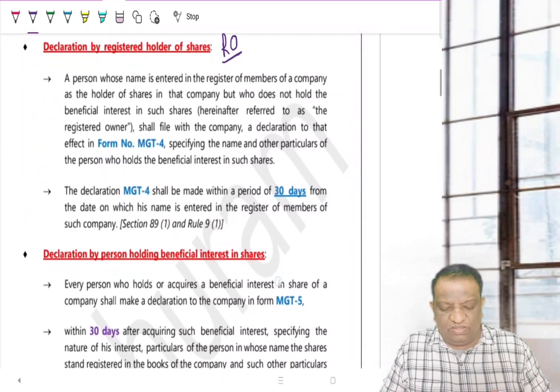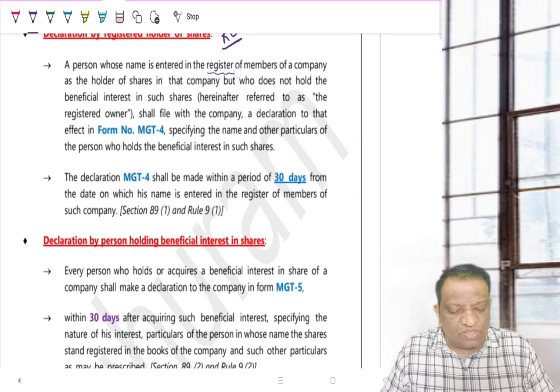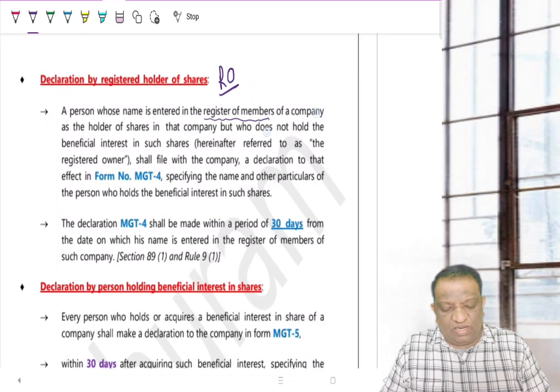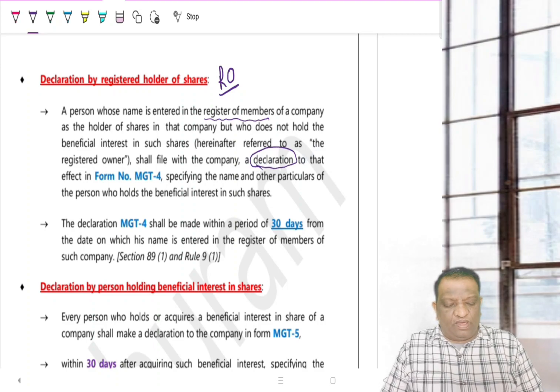Now, let's come here. That is what we are talking about. A person whose name is entered in the register of members is nothing but the registered owner. And he is communicating to whom? He will be communicating to the company. So, he is submitting a declaration to the company through this MGT4.